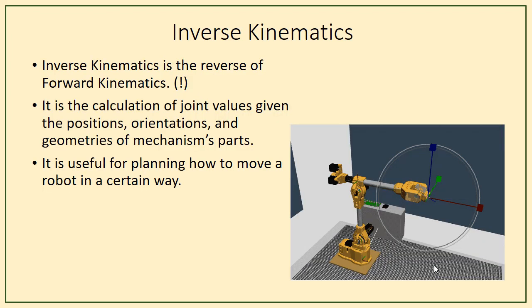And then second one is an inverse kinematics, which is nothing but the reverse of forward kinematics. It calculates the joint values, which is nothing but angles, by given the positions, orientation, geometries of mechanism parts. So it is useful for planning how to move a robot in a certain way, and otherwise takes input as the Cartesian end effector position and orientation and calculates the joint angles. So inverse kinematics is used for trajectory planning.